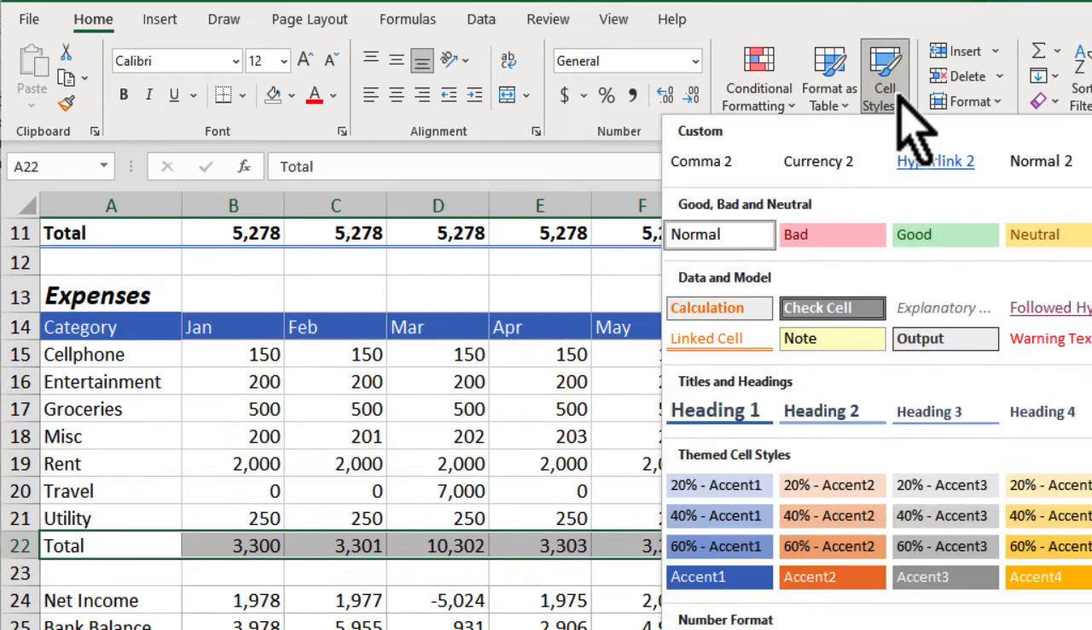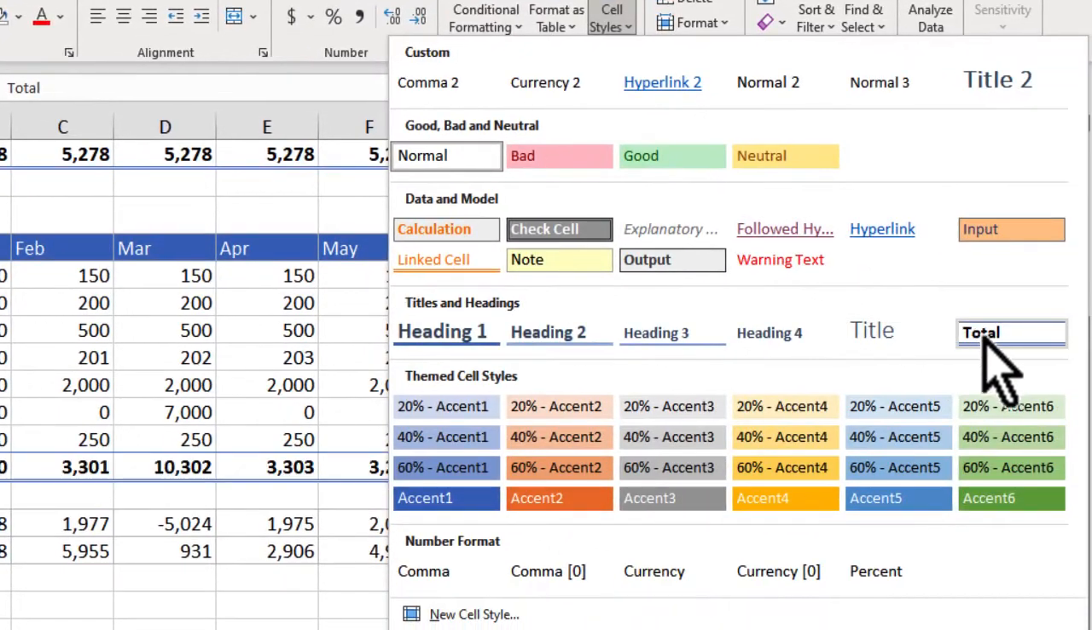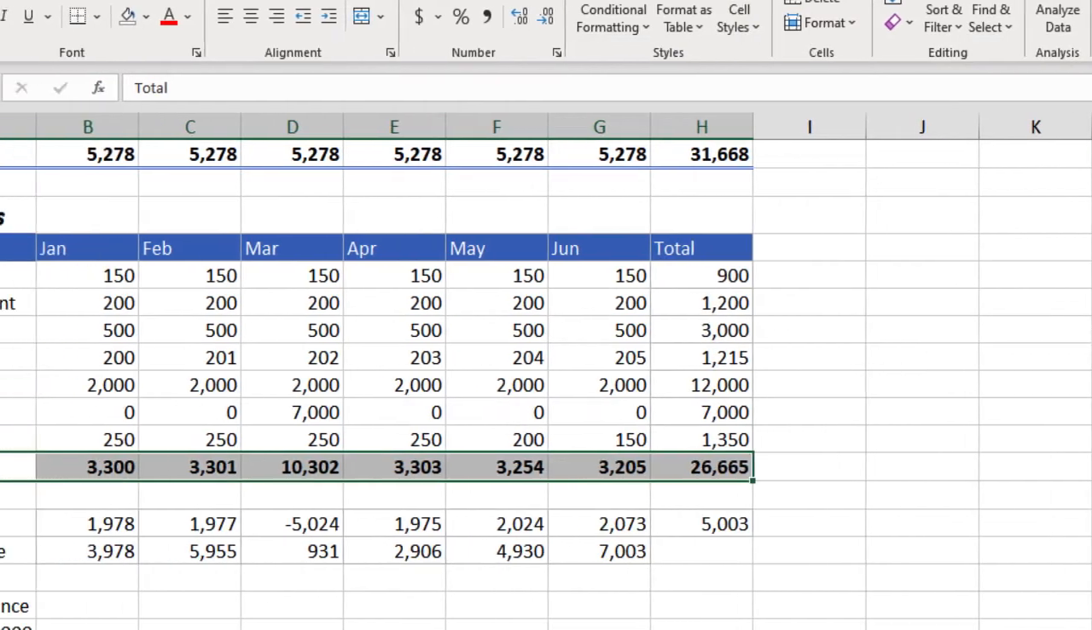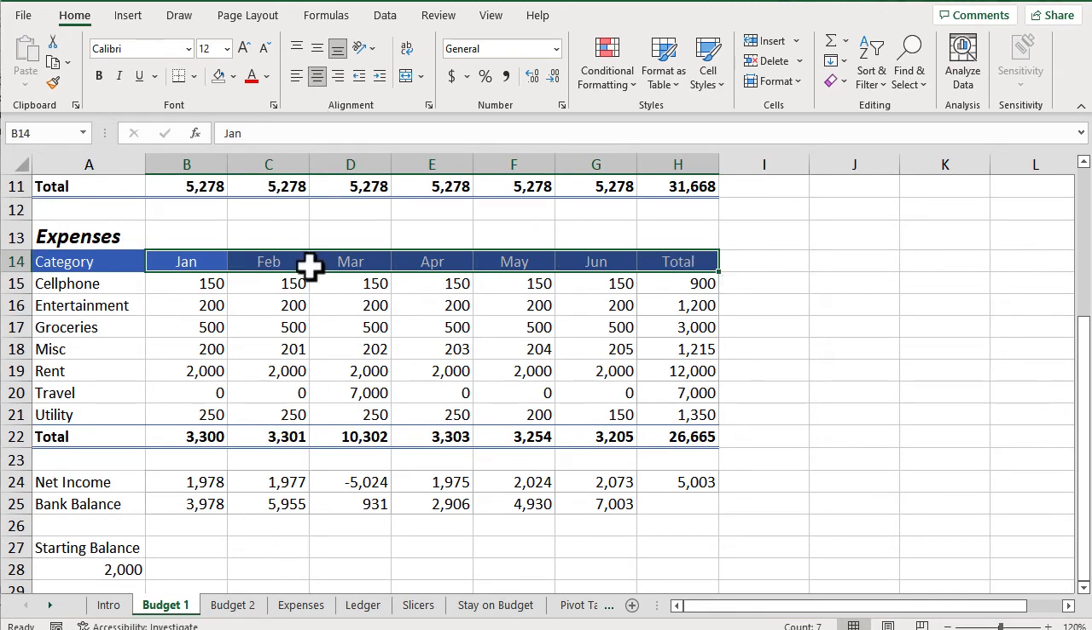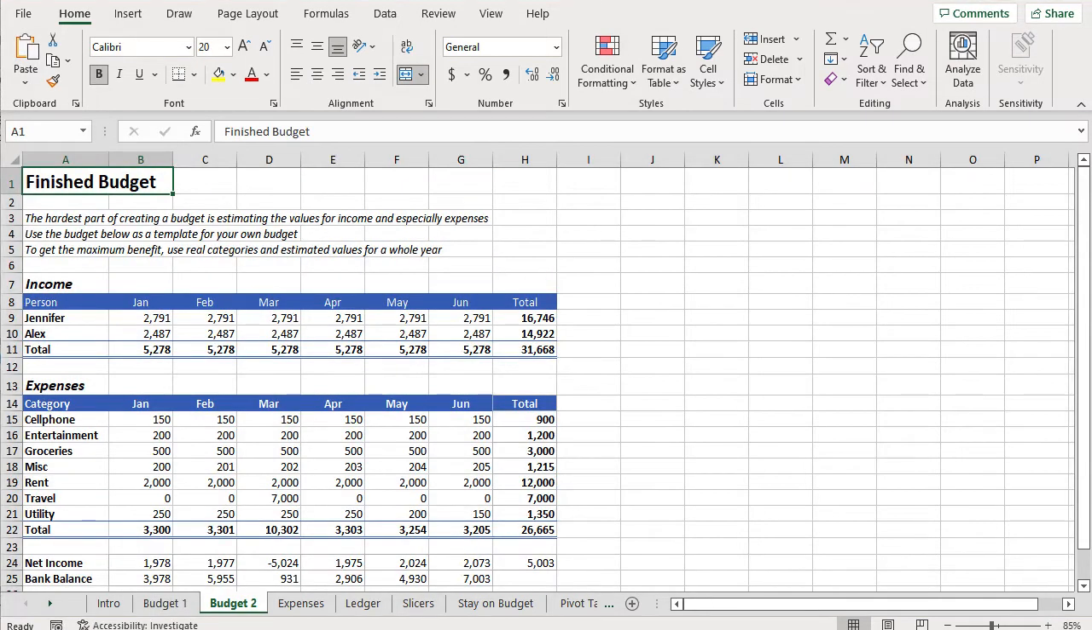Now let's select the total row at the bottom of the table and see which cell style would be best for that. I'm guessing that the total style would work, and yes, it does. Oh, and let's be sure to center the column headers. When you're finished, it should look like the table in the sheet Budget 2.